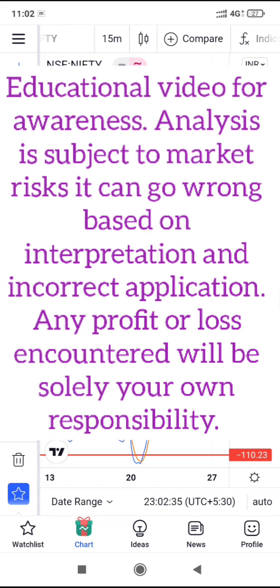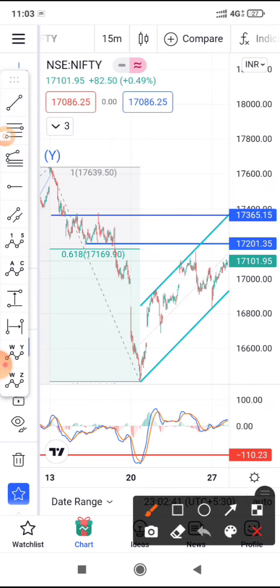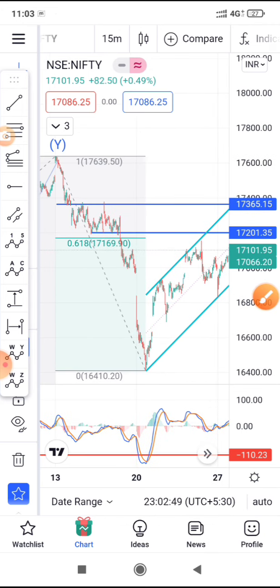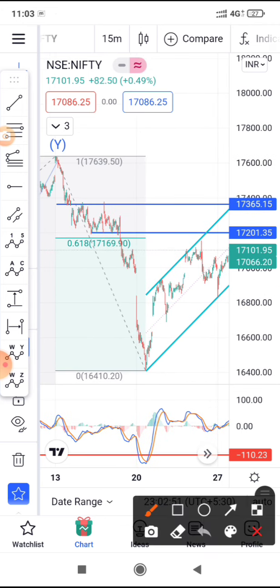Let's find out what is happening in the Nifty next based on Elliott wave theory and Fibonacci. So here when you see that there is a move from 17,640 towards 16,400. So this much drop we had seen earlier, and this move is looking like a three-wave structure of A